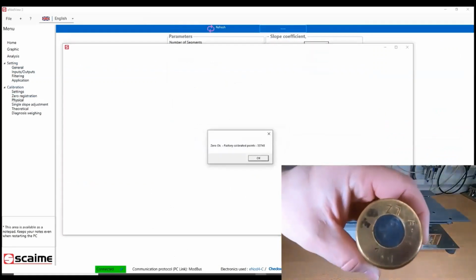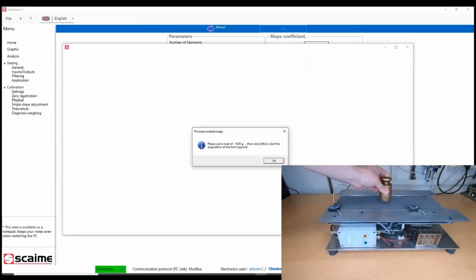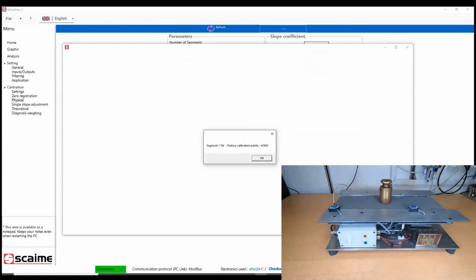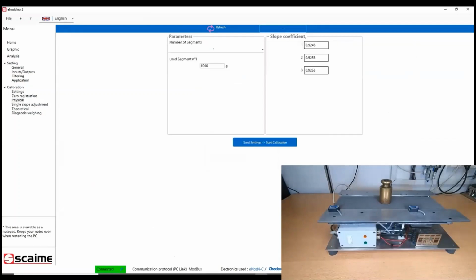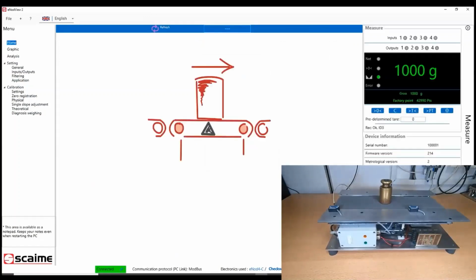The software asks me to unload the scale. It's OK. It acquires the zero. It asks me to put the weight on the scale. I put my 1 kilogram standard weight and I click on OK. The best thing is to always check the weight after a calibration. So here I will check if my zero return is OK, and if I put my 1,000 gram standard weight again, I have well 1,000 grams.